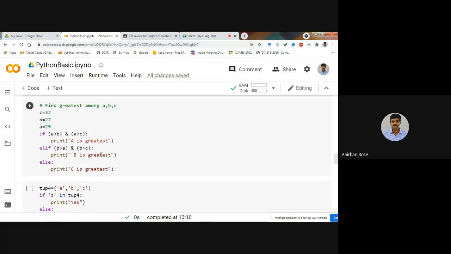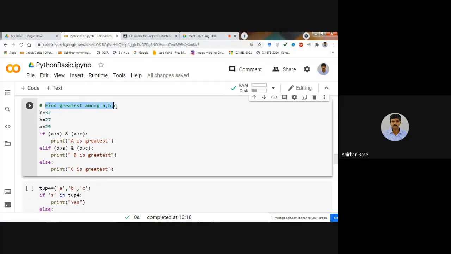Now you can solve a very simple problem. Just for demonstration, find the greatest among A, B, C. Let us consider that C, B, and A are 32, 27, 20. Now, if A is greater than B and A is greater than C, then colon. This is the structure of writing if. After that, with proper indentation, we have written print A is greatest.